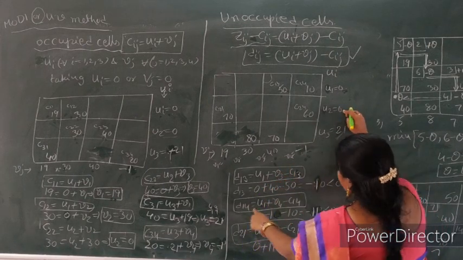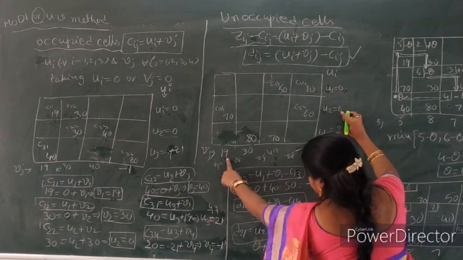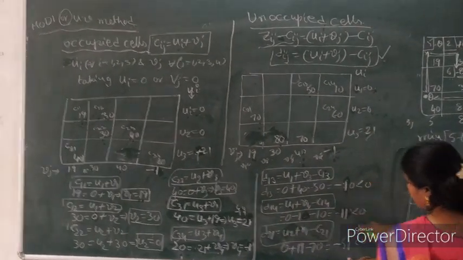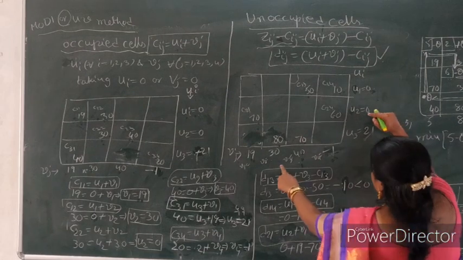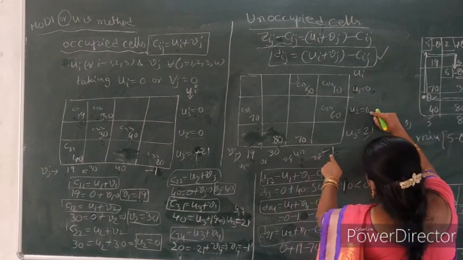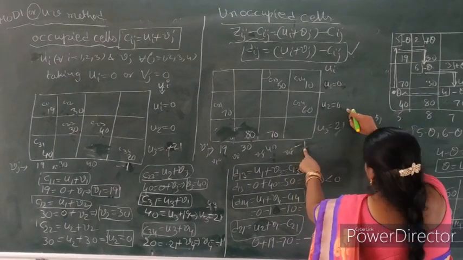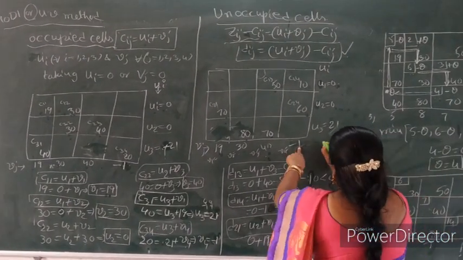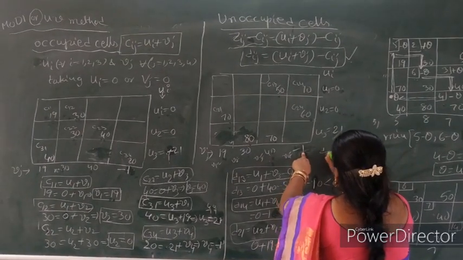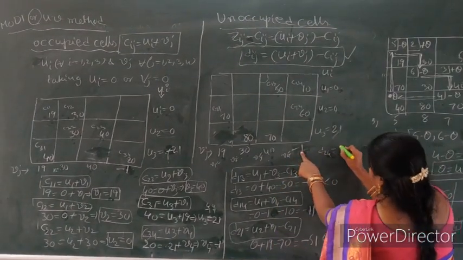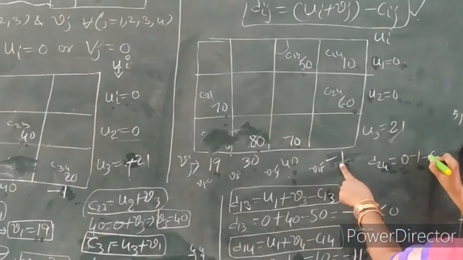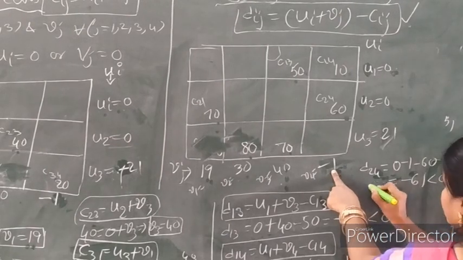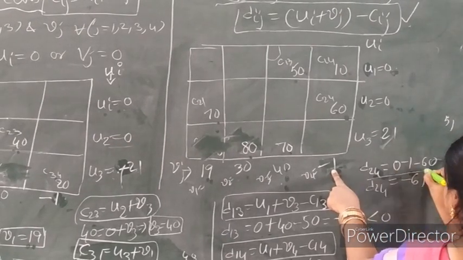Minus 11. Now here 0 plus 19, 19. 19 minus 70 minus 51. These are negative values. Now here 0 plus minus 1 minus 1 minus 60. Minus 1 minus 60. Here see D24. D24, 0 minus 1 minus 60. Now here minus 61, less than 0. D24 minus 61, less than 0.